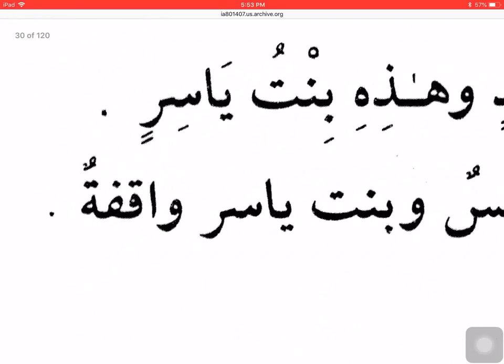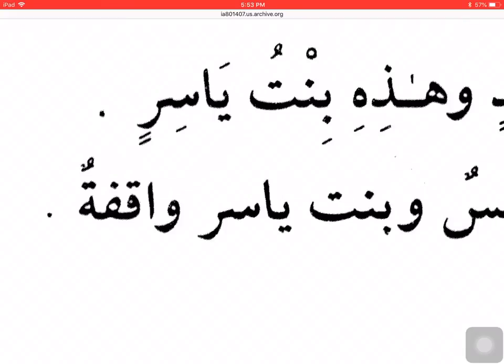The only thing to be pointed out here is, in this case, waqifatun, my khabar mufrad, is a mu'annath word, it is ending in ta marbuta. We were talking about bint, my mubtada, my subject was bint. The subject and the predicate, now we are learning, should match in gender. They also match in number. They are both rafa'. So actually they are matching in 3 of the 4 properties: in number, in gender, in status. The only thing they do not match in is that the mubtada is ma'rifa and the khabar is nakira.